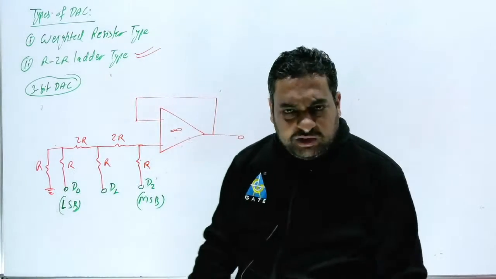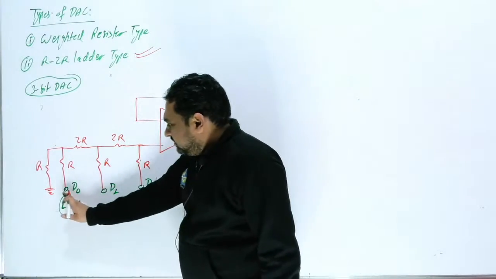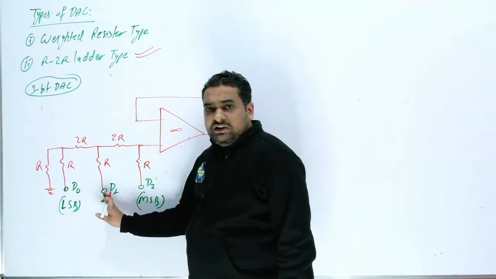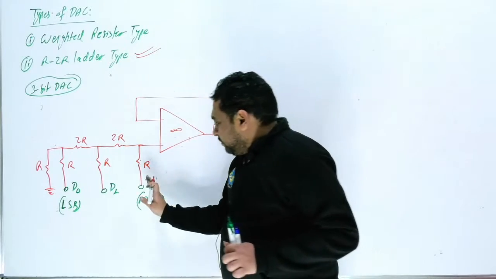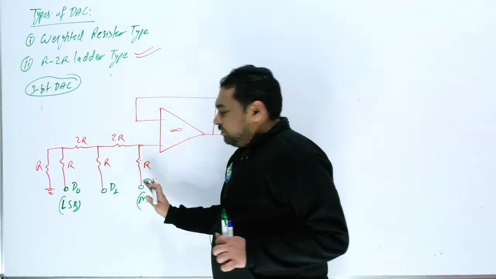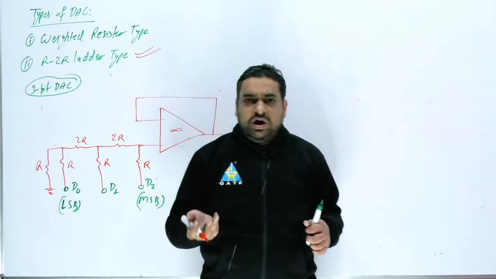By using the superposition theorem. You can consider this is the first voltage, this is the second voltage, this is the third voltage. So how can you handle this question in the GATE exam? You can apply D0, D1, D2. In digital this can be either 0 or 1.